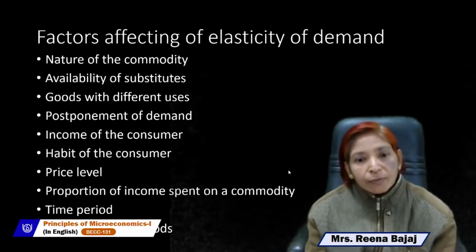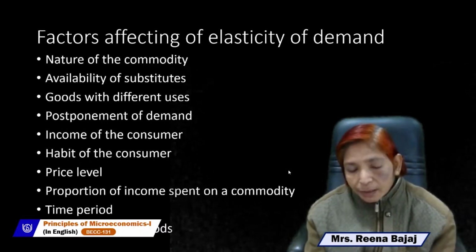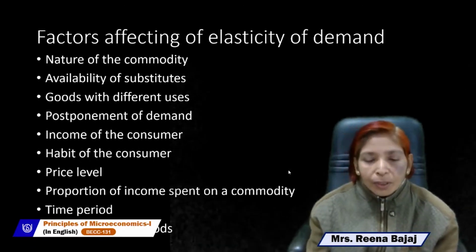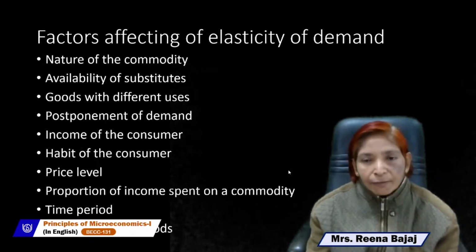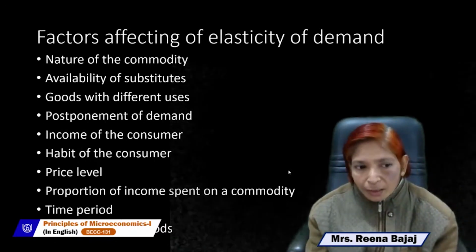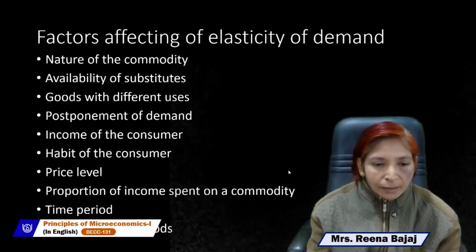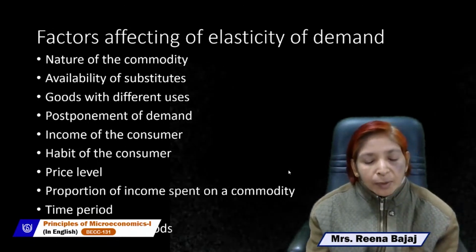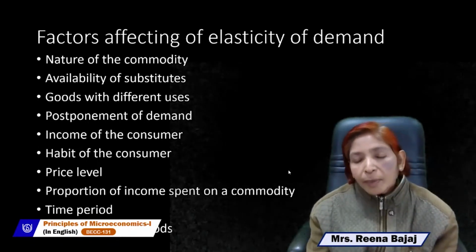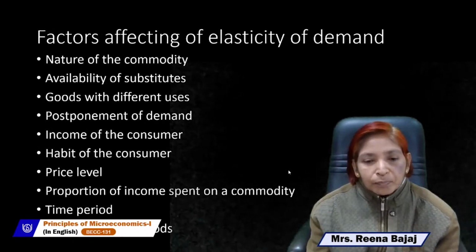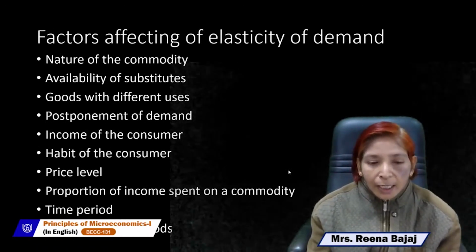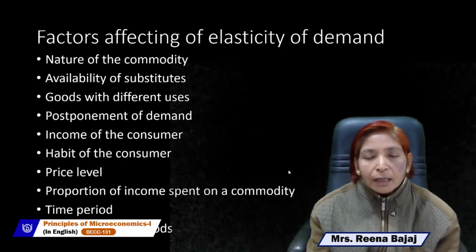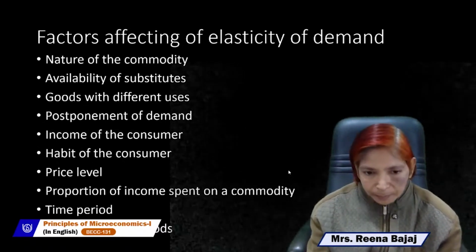And if you spend a very high proportion of income on a commodity, then your demand will be more elastic. So proportion of income always affects our elasticity of demand, and it is the main factor. If we spend a very small proportion of our money income on a commodity, then demand will be inelastic. And if a high proportion of income is spent on a commodity, then demand will be more elastic.